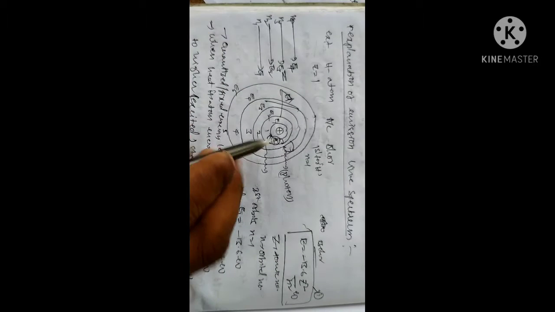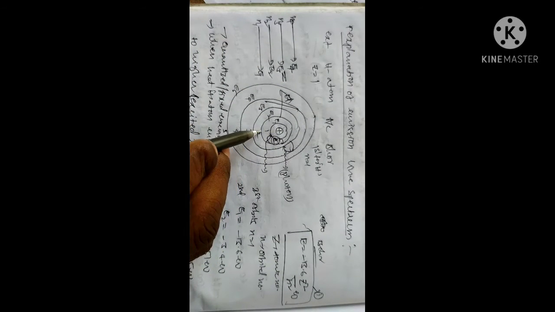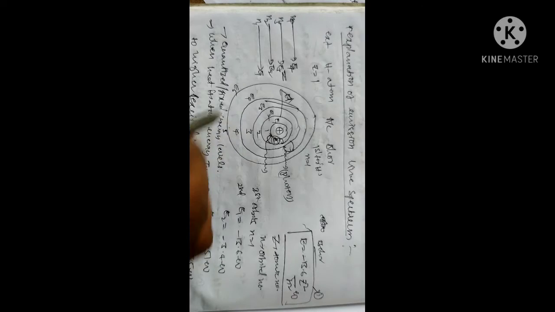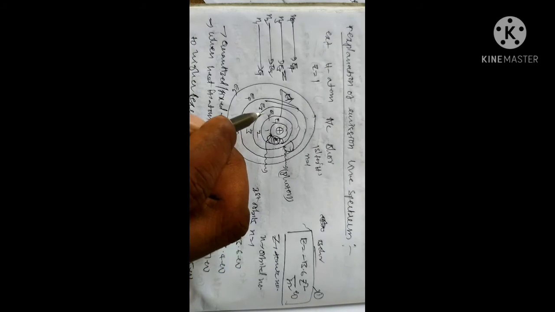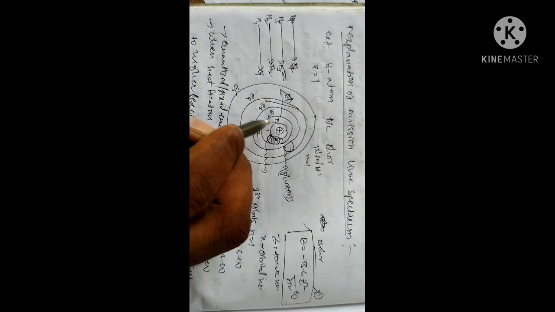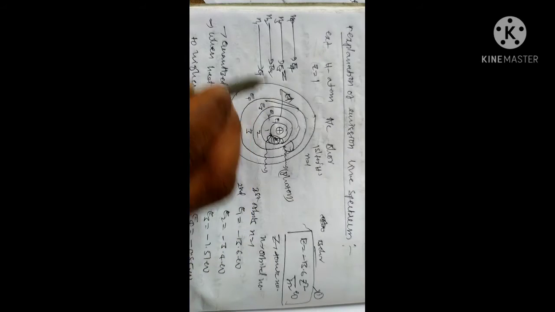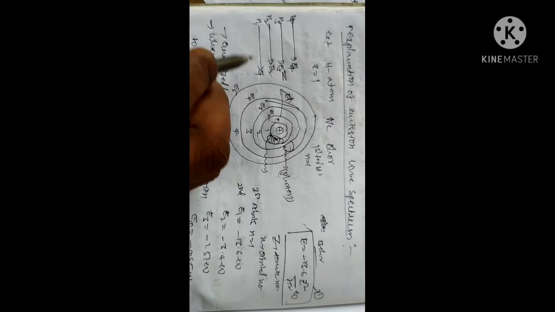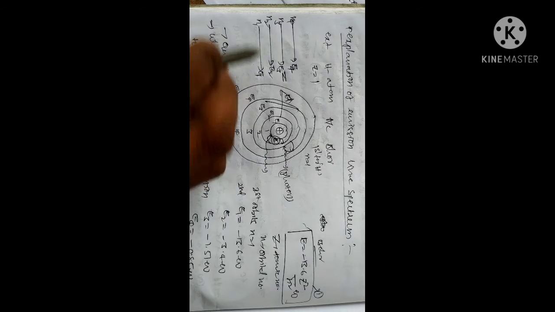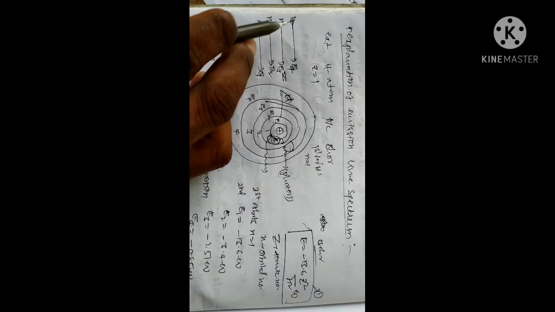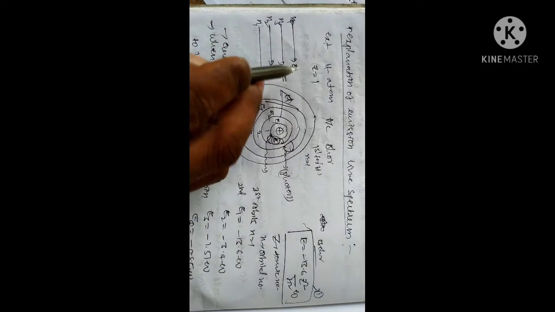Here is the nucleus, then the first, second, third, fourth, fifth orbitals, with s, p, d, f like this. These have energy states: for the hydrogen atom, n1 has energy E1, n2 level has E2, n3 has E3, and for the n4 level the energy state is E4.